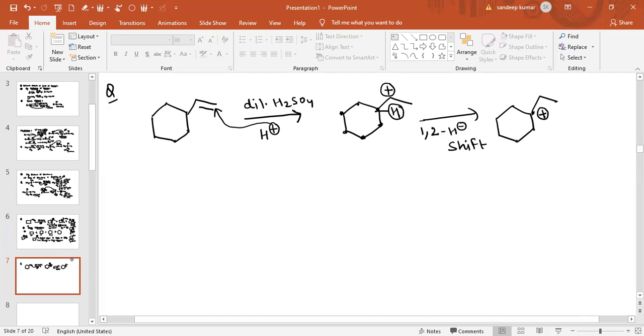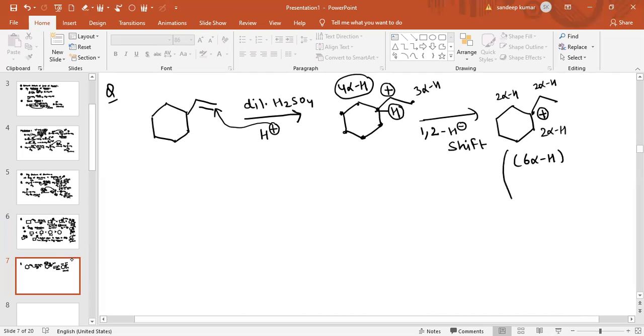Now compare the alpha hydrogens. How many alpha hydrogen atoms are there in this compound? 3 alpha hydrogen atoms and 1 alpha hydrogen atom, so only a total of 4 alpha hydrogen atoms in this carbocation, 3 plus 1. But in this case, 2 alpha hydrogen atoms, also 2, and also 2 more, so a total of 6 alpha hydrogen atoms. Now you can easily see that this is the more stable carbocation.